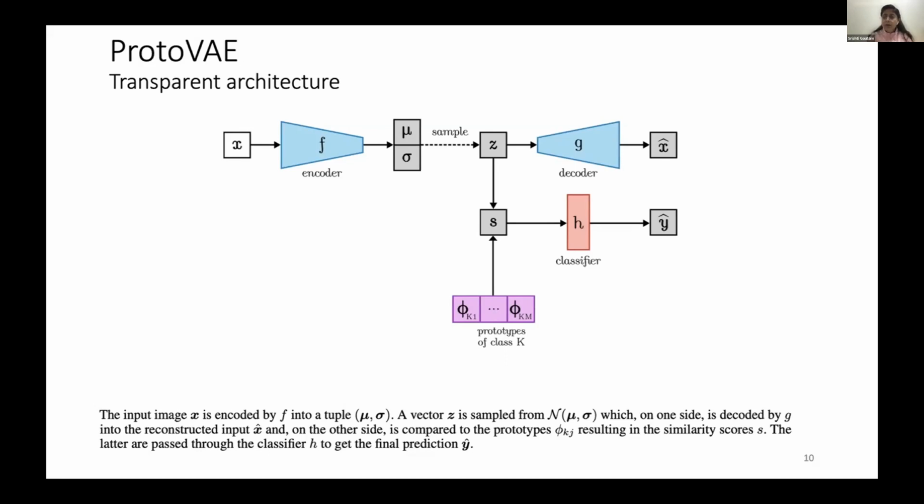And what we do is we find the similarity between our sampled vector and the means of the prototypes, and then we'll have a similarity score for each prototype, and we'll pass that through a classifier, which is just a linear layer. So this classifier, it's a linear layer, it's explainable. The prototypes are directly connected to the last layer, to the classification task. So it's transparent.